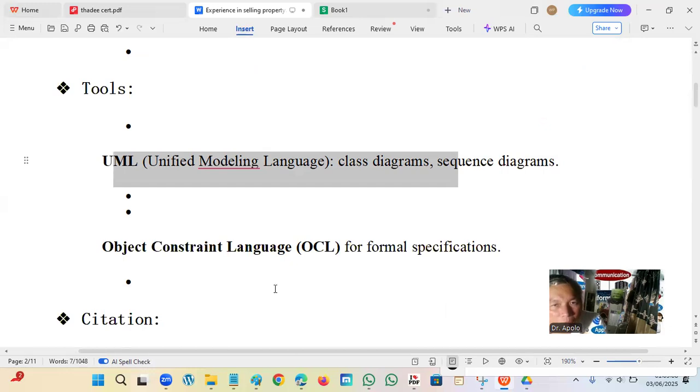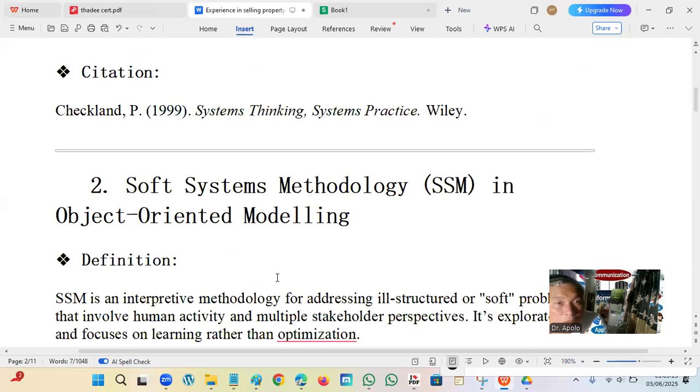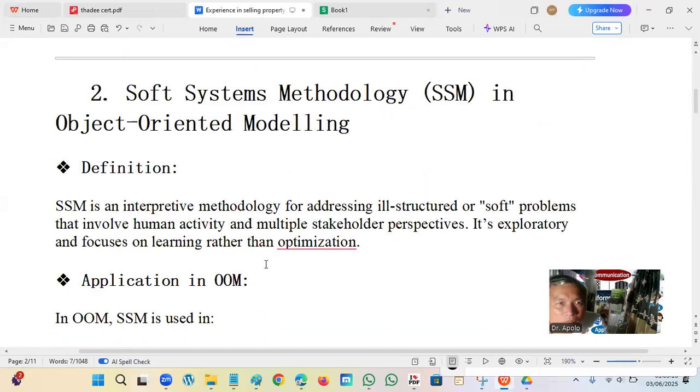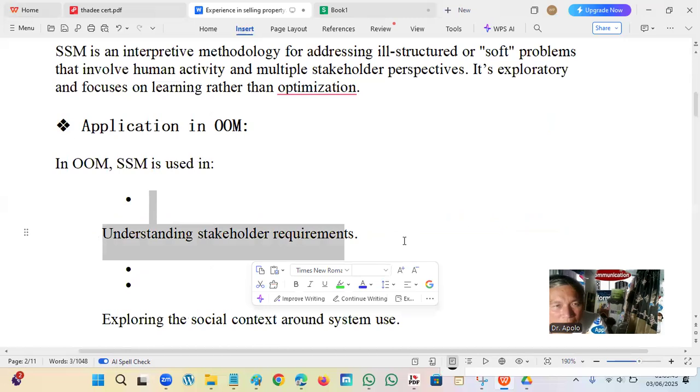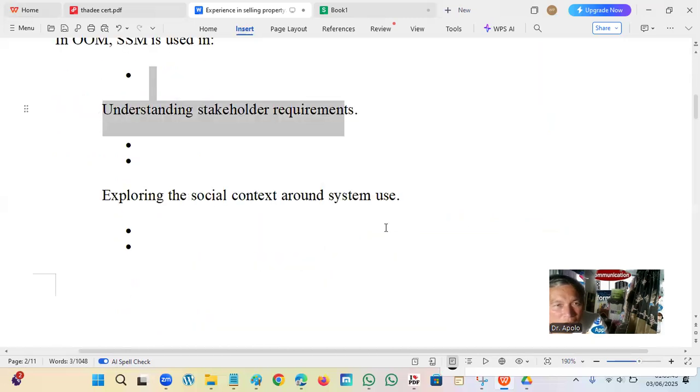Let's talk about soft system methodology. So SSM is an interpretive methodology for addressing ill-structured problems that involve human activity and multiple stakeholder perspectives. So it's exploratory, focused on learning rather than optimization. So application of that one is understanding stakeholders' requirements. So what do they want? So that will be incorporated in the program. Exploring the social context around system use. So that will make the behavior of the system.